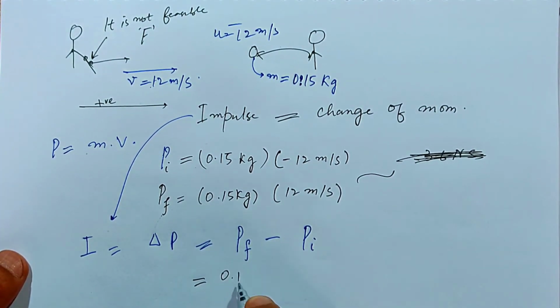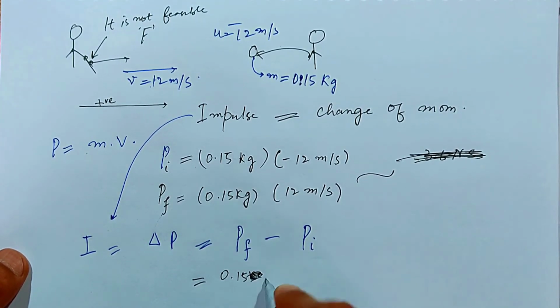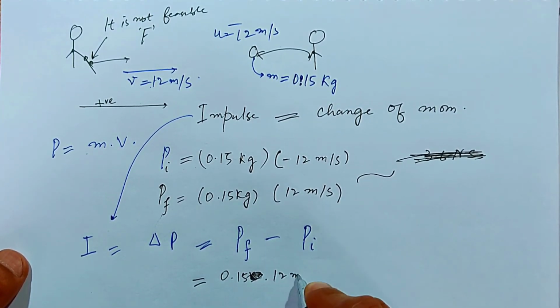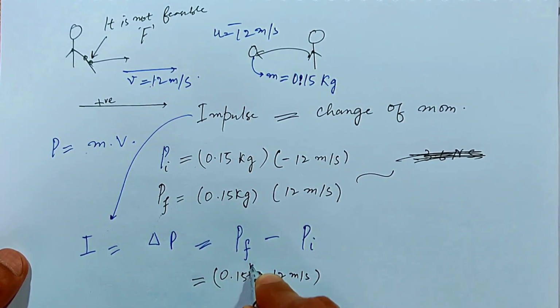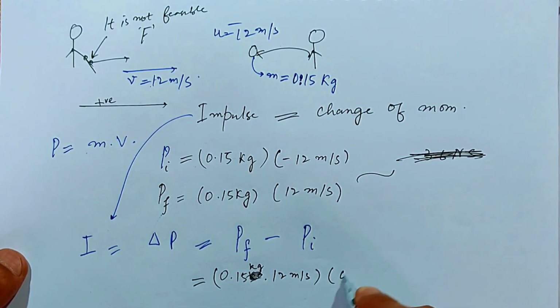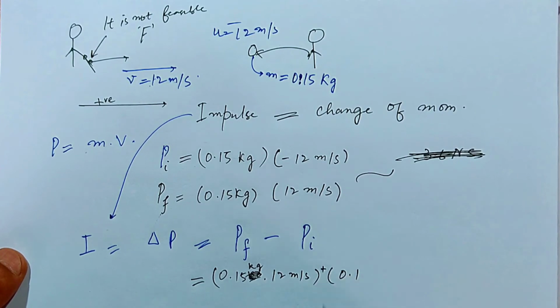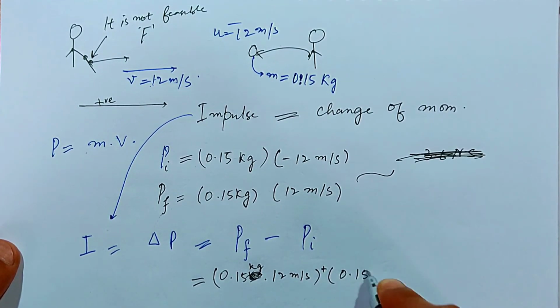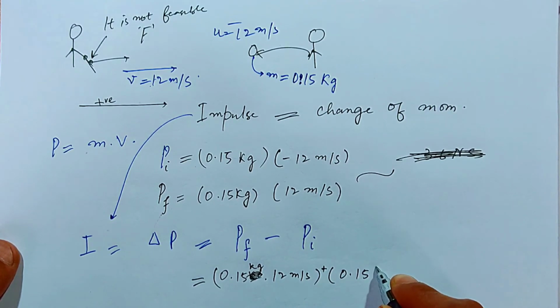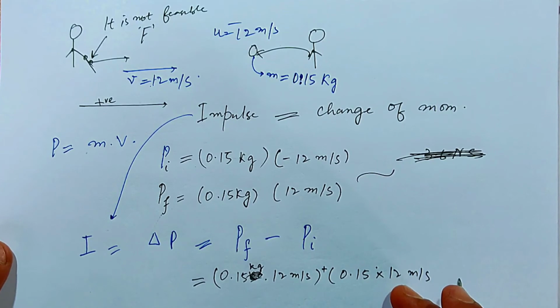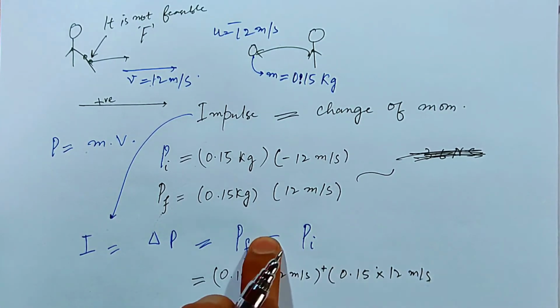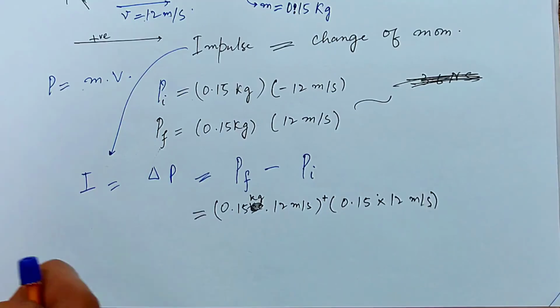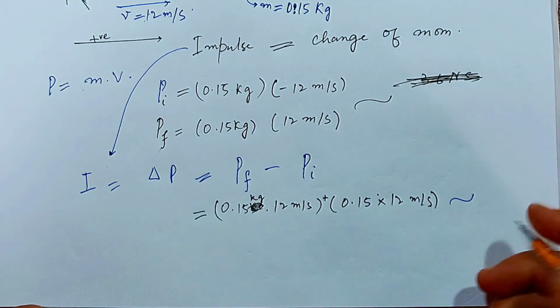So this will be 0.15 kg, I will not use the units, into 12 meters per second, plus 0.15 into 12 meters per second. This is the initial velocity in the negative direction, and negative negative becomes positive here. So on calculating, we'll get something.